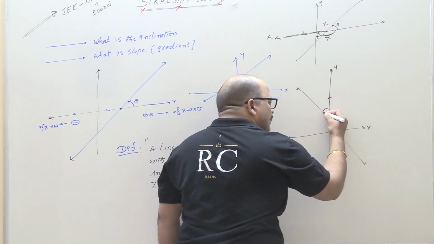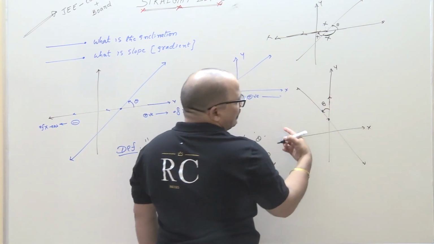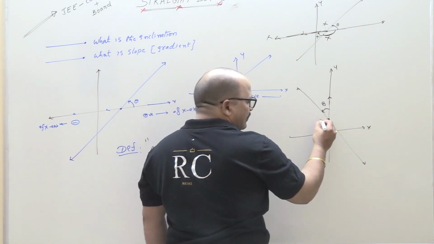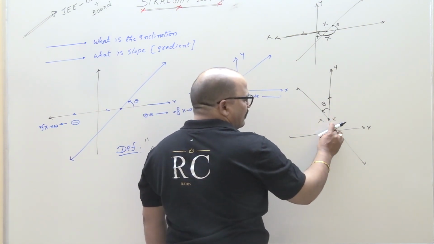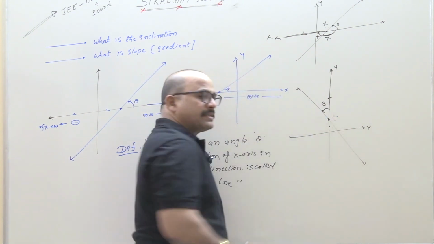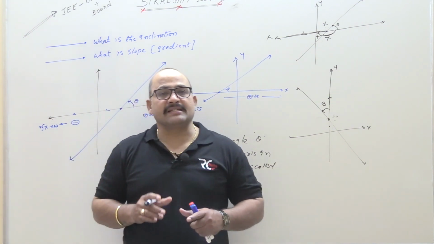Now you have to consider only this angle, measured anti-clockwise. This is important, this is our requirement. Don't take this angle and this angle. Okay, students, this is the complete detailed information about the inclination of a line.